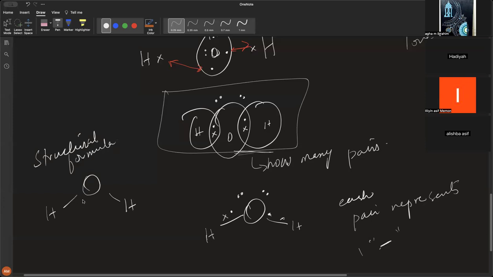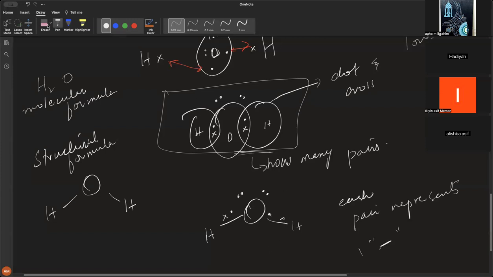H2O is called the molecular formula. Okay, and this is called the dot and cross diagram.